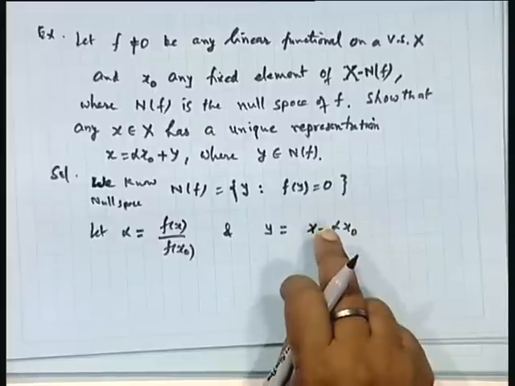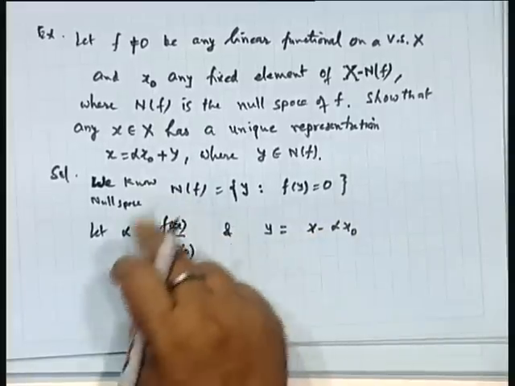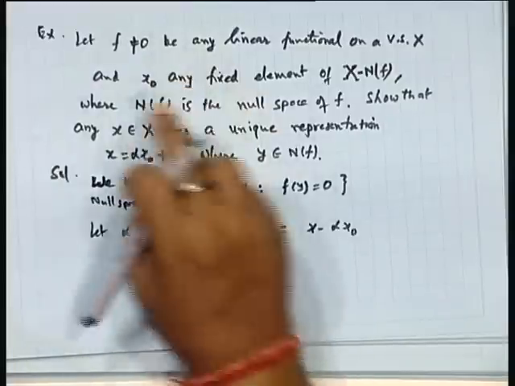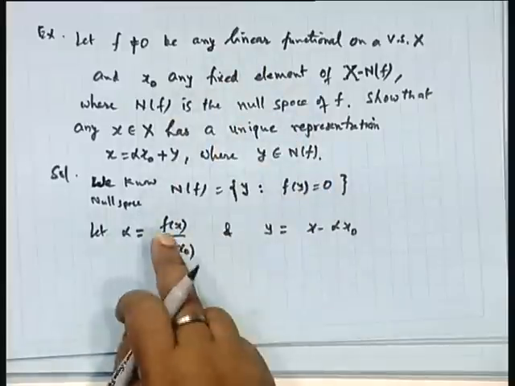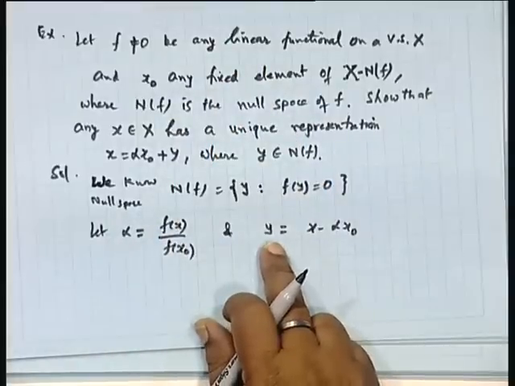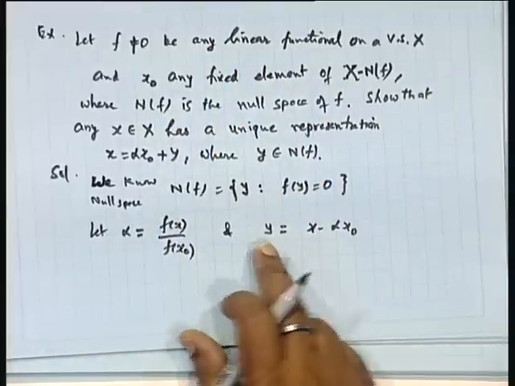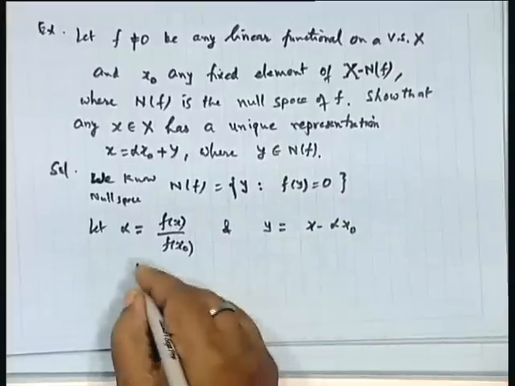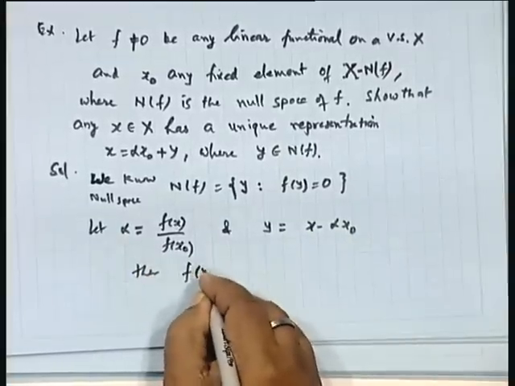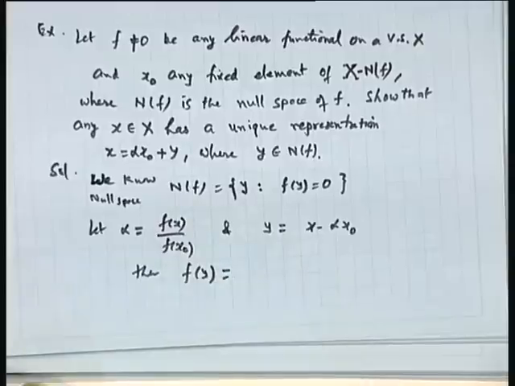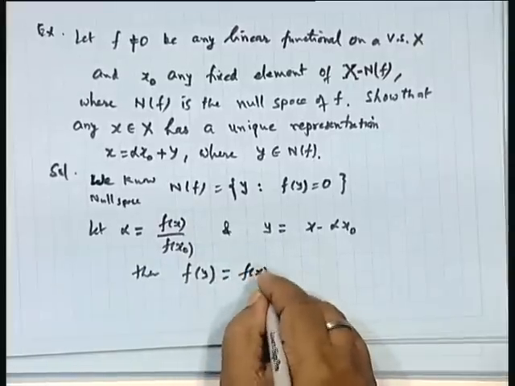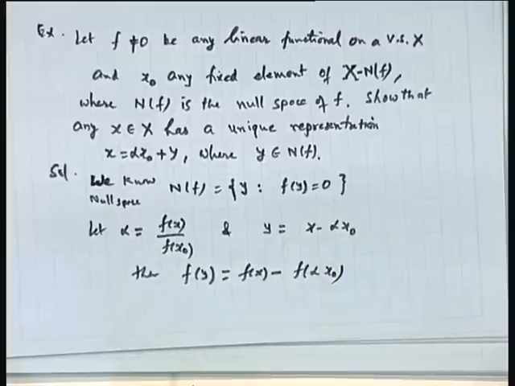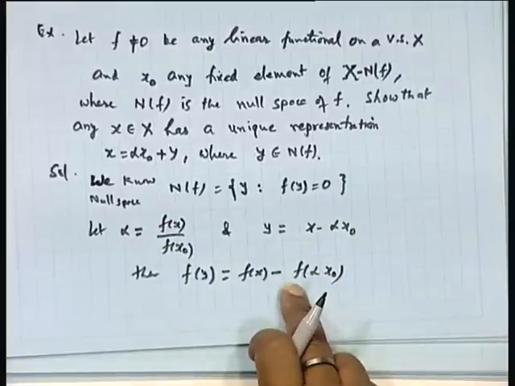Okay. If I take alpha in terms of f(x) and f(x naught), this is also known, clear, because f is given. So, everything we can now pick up. If I construct the y as x minus alpha x naught, then what is the image of y under f? This is equal to f(x) minus f of alpha x naught, but f is linear.